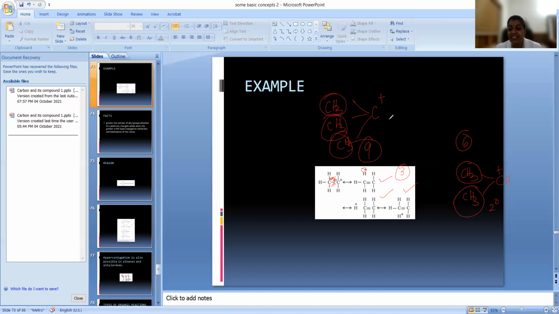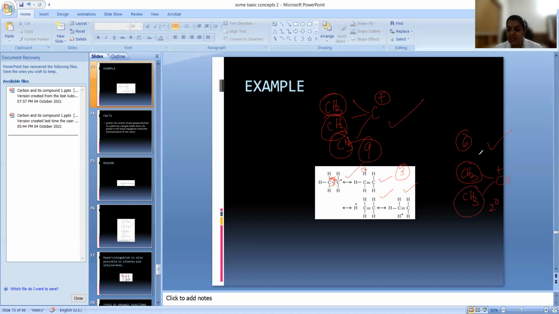We already learned that tertiary is more stable than secondary, and secondary in turn is more stable than primary. What is the reason for that? Because tertiary has 9 hyperconjugative structures, secondary has 6. The dispersal of positive charge is more here: it is dispersed over 9 hydrogen atoms, here only 6 hydrogen atoms, and here only 3.